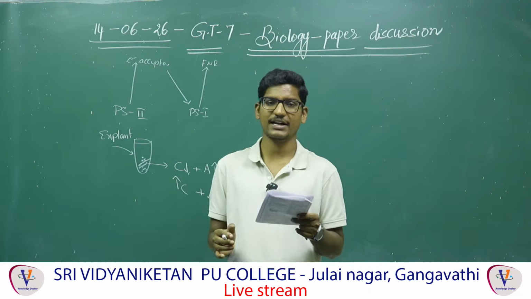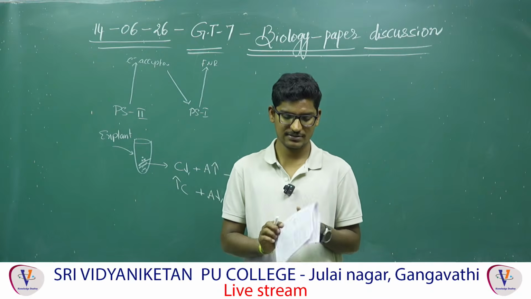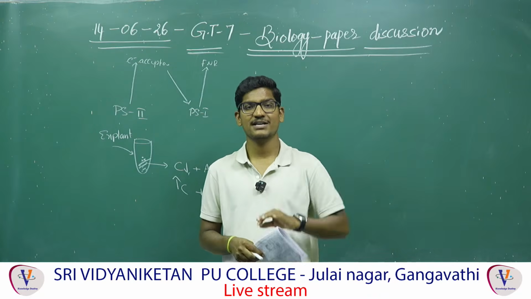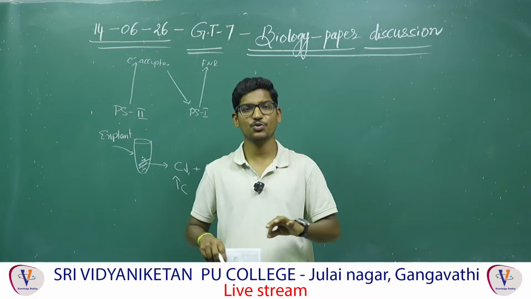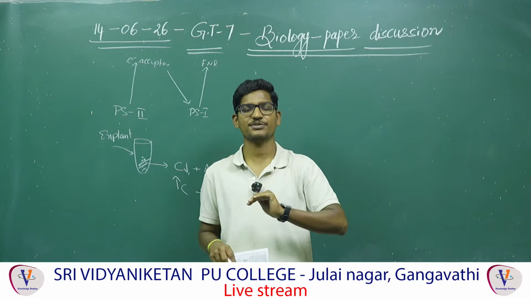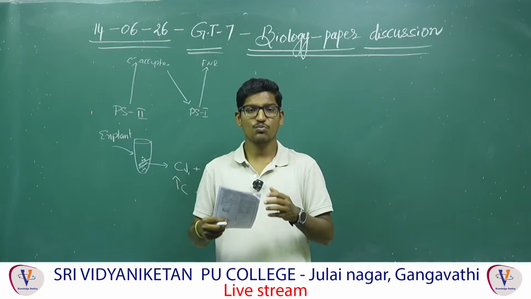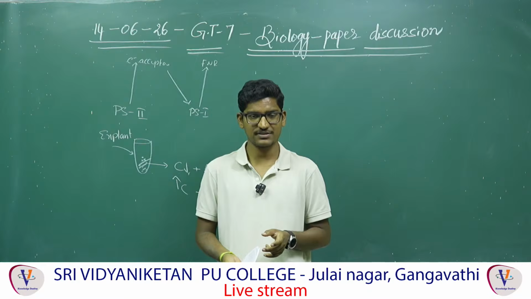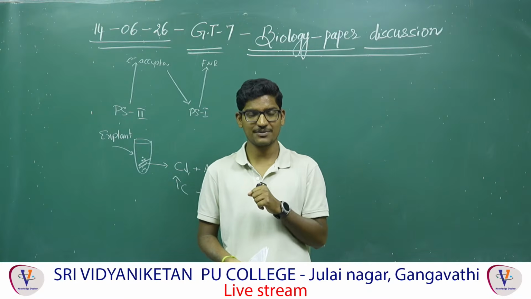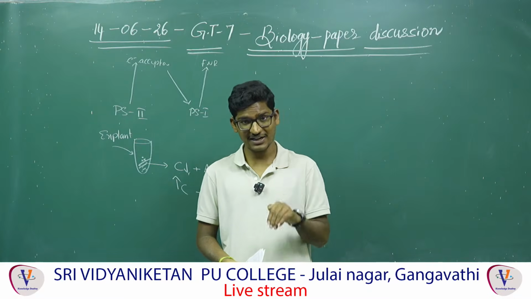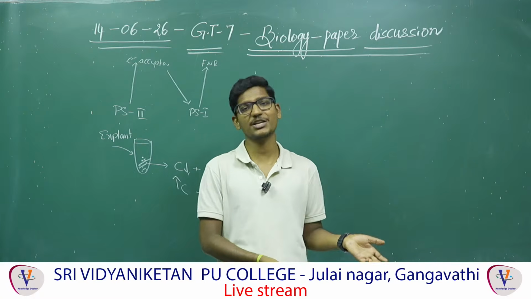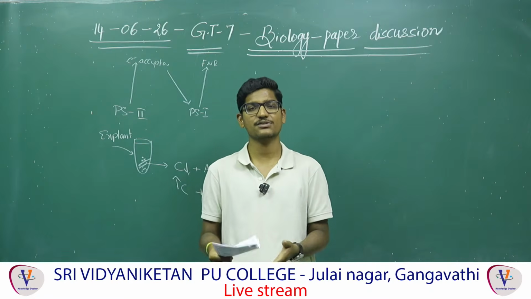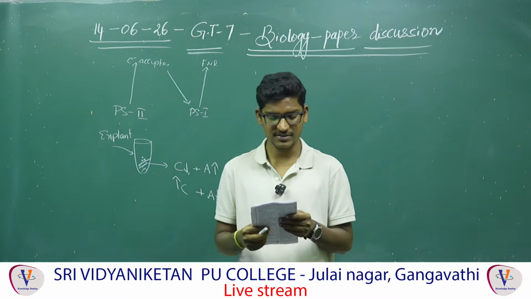Synthesis of ribosomal RNA, nucleolus. See, related to the nucleolus, one point you should underline in the cell the unit of life chapter, nucleus, in that page, last lines if you observe, larger and more number of nucleoli are found in the cells which are actively involved in protein synthesis. So, for the protein synthesis, ribosomes are required. For the ribosome synthesis, rRNA required. rRNA is produced in the nucleolus. More number of nucleolus and large size nucleolus found in the cells which are actively involved in protein synthesis.